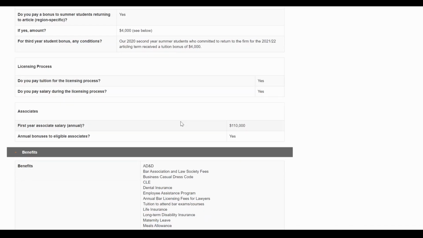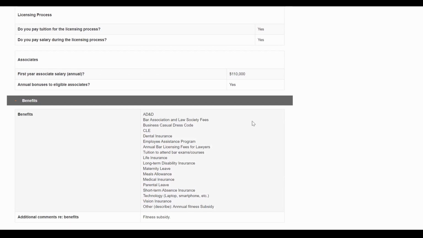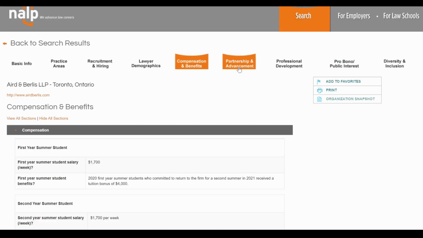You can see the first year associate salary and if the firm offers annual bonuses, which is again based on your hours. You can also see the list of benefits that the firm offers and if they offer a fitness subsidy. So let's go to partnership and advancement.